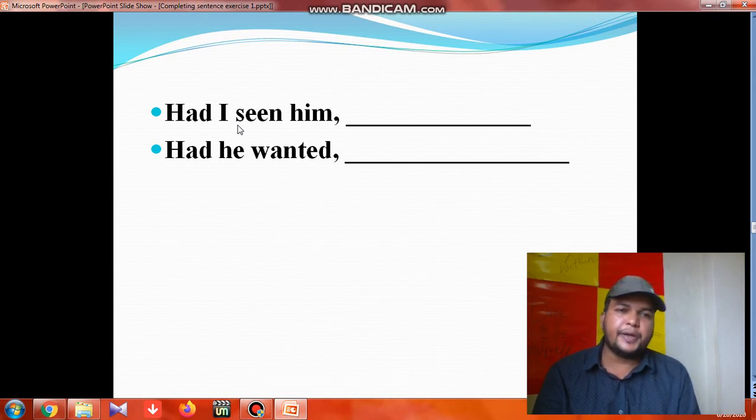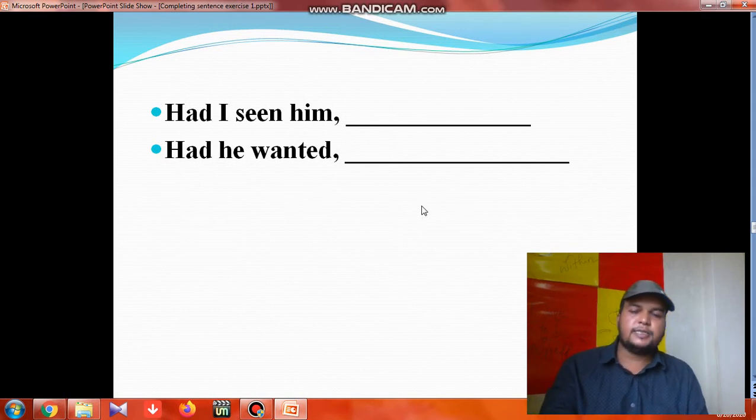So it's called zero conditionals. So, had I seen him, had he wanted, means it's conditionals without if, but it follows the structure of third conditionals, meaning subject, could have, would have, might have, then B3, then object, and the meaning also remains the same. You understand?